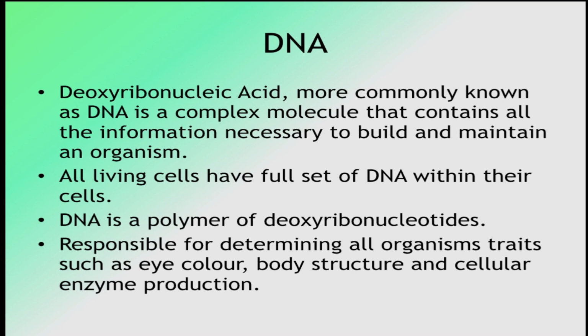All living cells have a full set of DNA within their cells. DNA, as we discussed already, is a polymer of deoxyribonucleotides, meaning a number of nucleotides join together with the help of a phosphodiester bond and we get a chain of DNA. It is responsible for determining all organisms' traits such as eye color, body structure and cellular enzyme production.